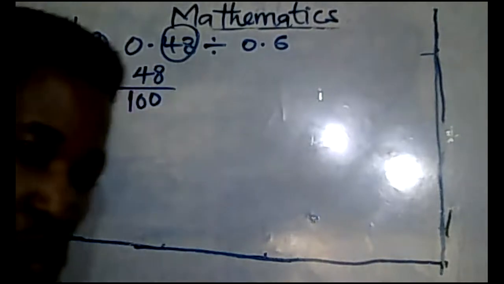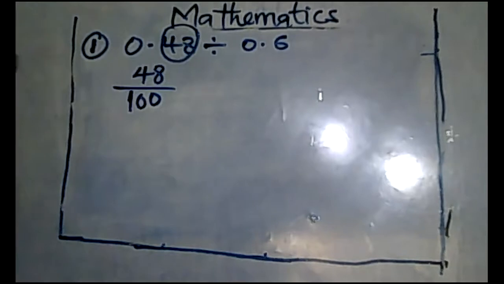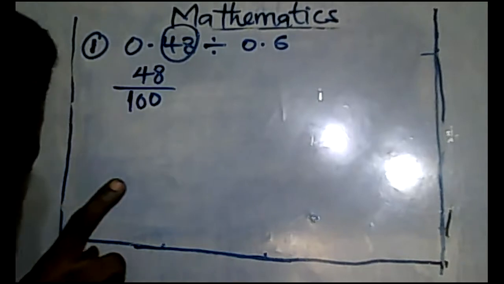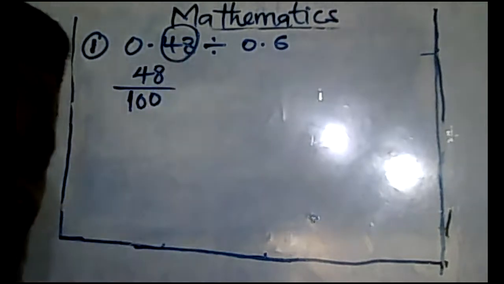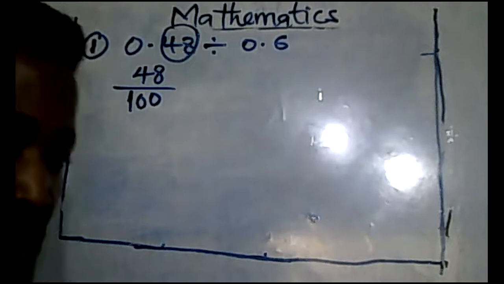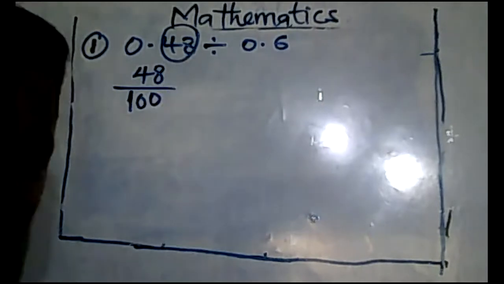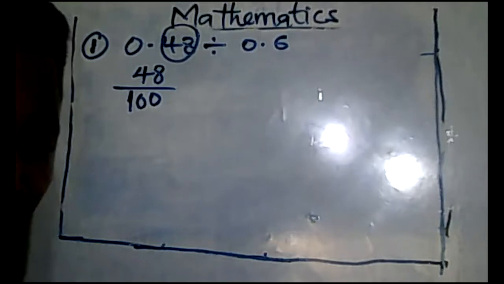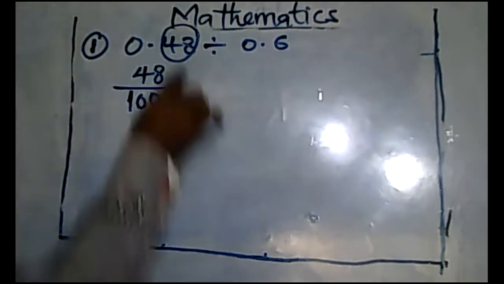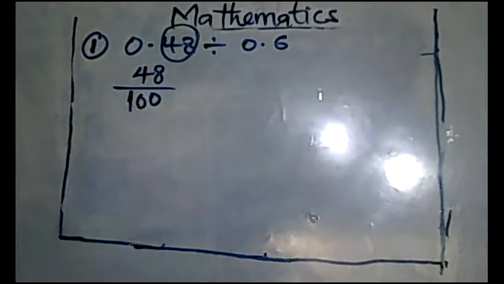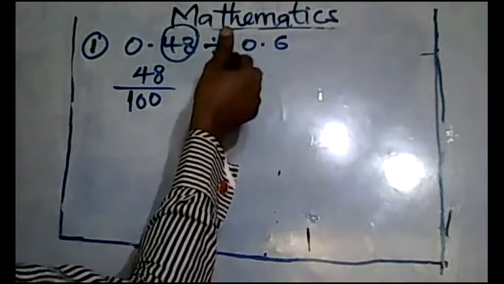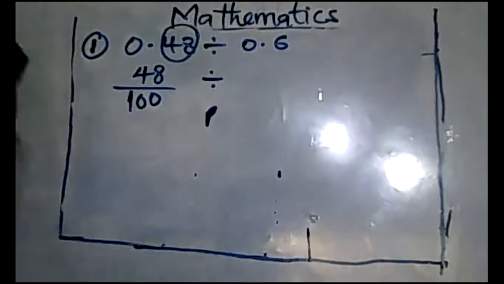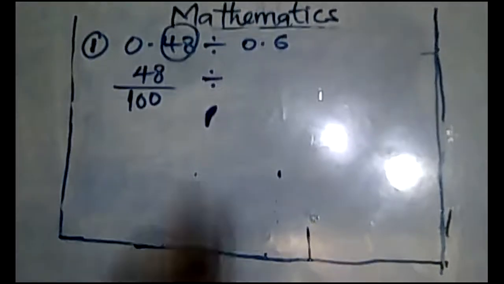Let me ask you a quick question. What if it was 1 digit after the decimal point? What would it have been? It would have been over 10. So it's because 2 digits after the decimal point is over 100. So this one too would be done the same way.